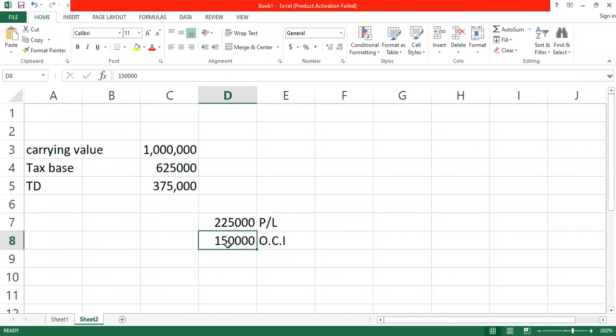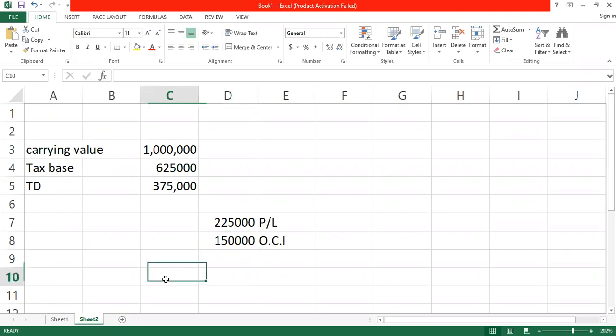But after the revaluation, our temporary difference is now 375. It means that our revaluation is causing a difference of 150. So this revaluation surplus will not be sent to profit or loss, it will be sent to OCI. So let's calculate the tax implication on it and send it to OCI.